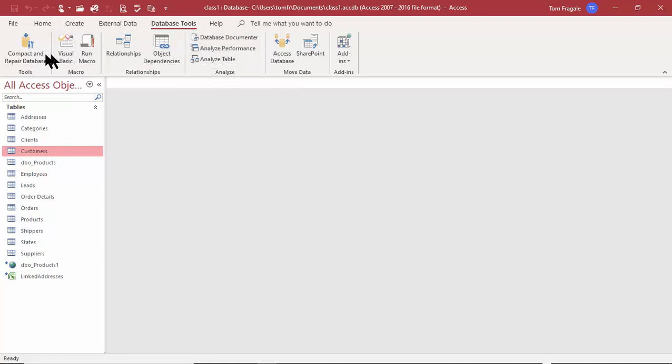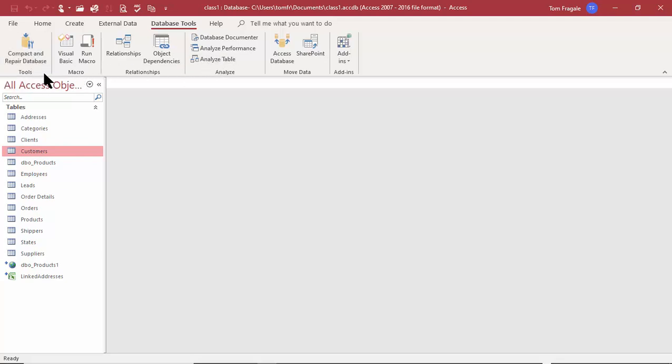Now, at the end of each week, or maybe every couple weeks, I would compact and repair the database. So you'll see after you do that, that'll make things run a little bit quicker as well. So maybe I'll do that every week or every other week. You go into database tools and you pick on compact and repair.